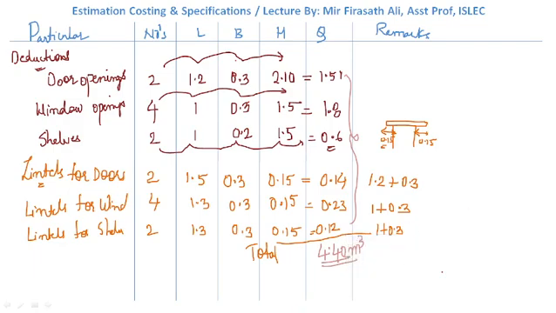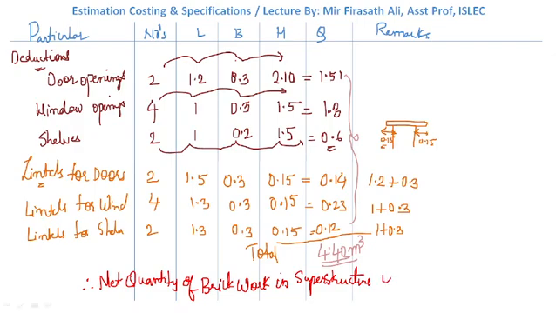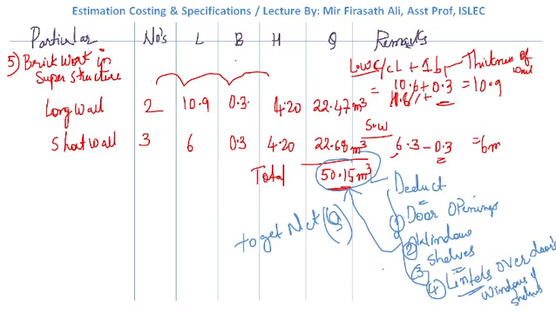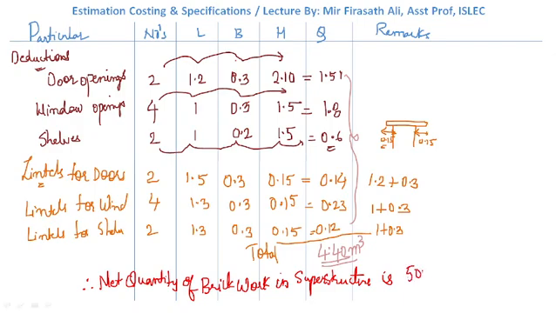Therefore, net quantity of brickwork in superstructure is, earlier what we have got, 50.15 minus 4.40, which is equal to, if we subtract this, we will get 45.75.